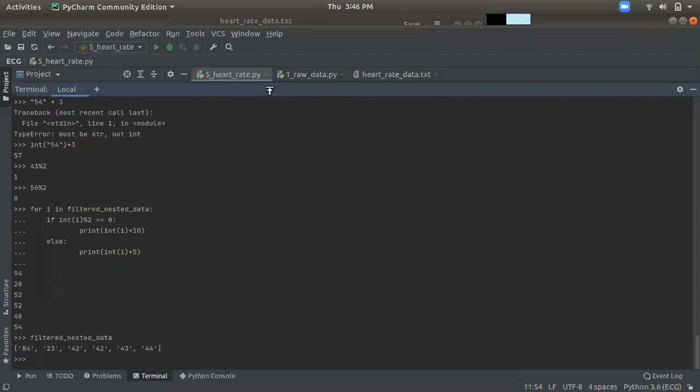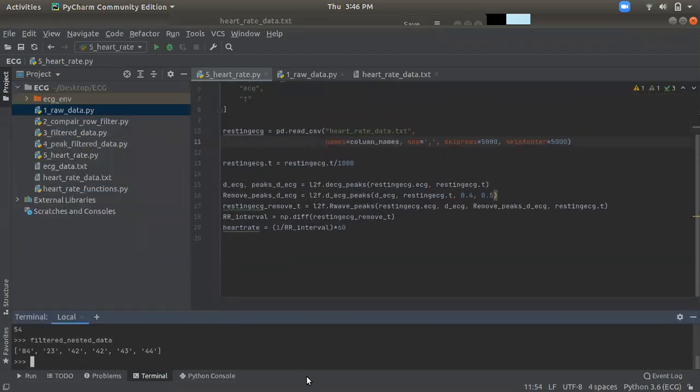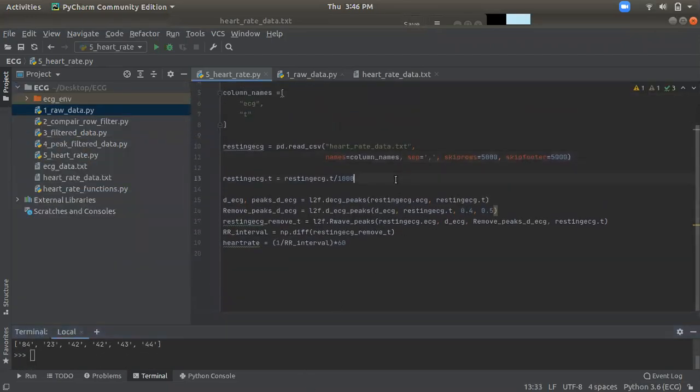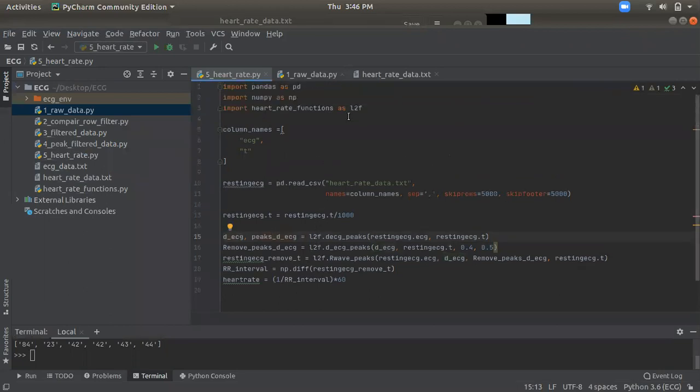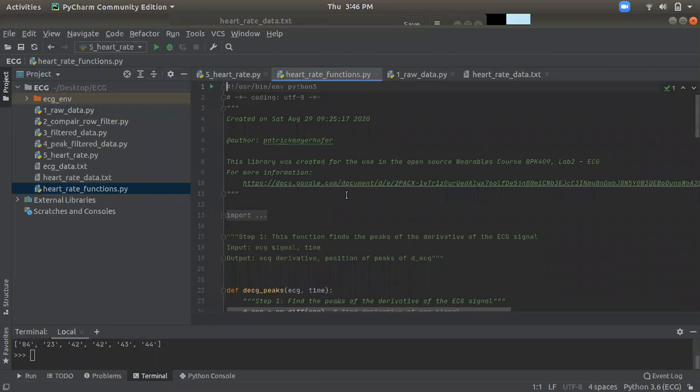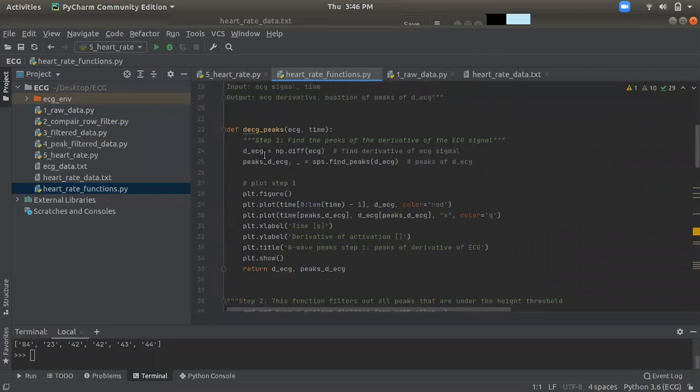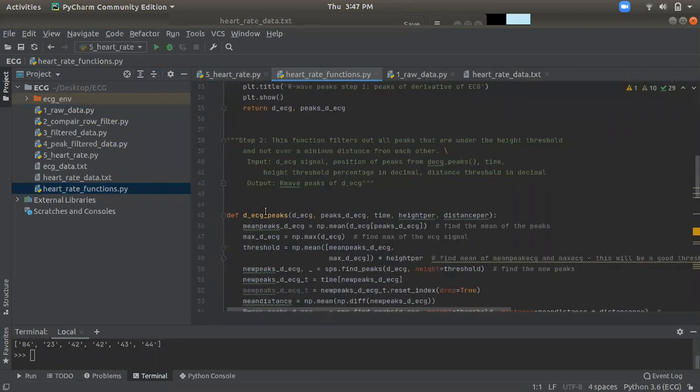So here in this program we are calculating the milliseconds, converting milliseconds to seconds, then we are finding the peaks. L2F is the heart rate function; as L2F we imported the heart rate functions. Here we can see the heart rate function is there, with the ECG peaks.